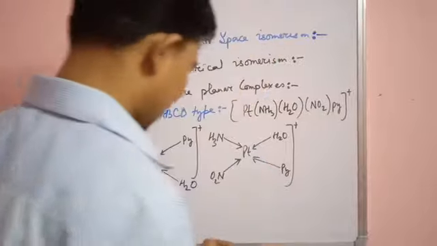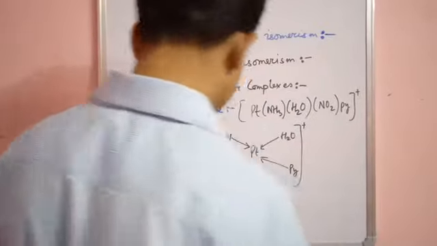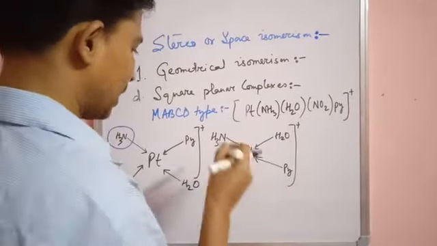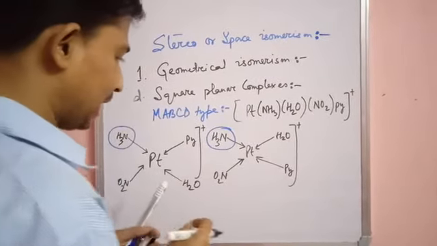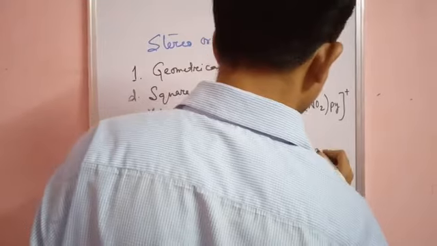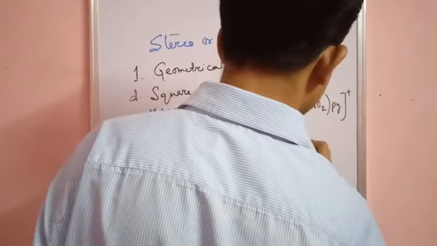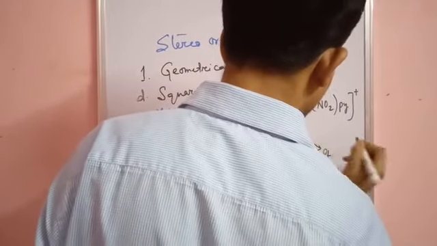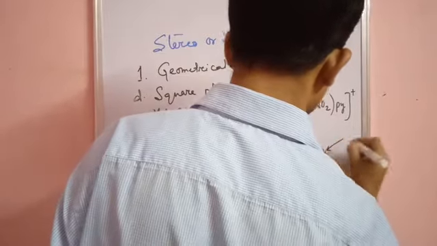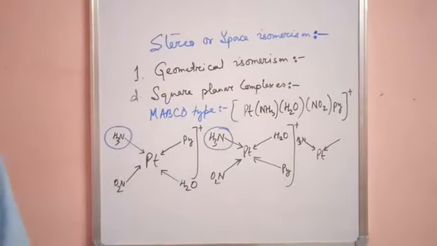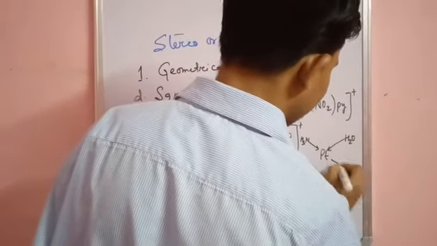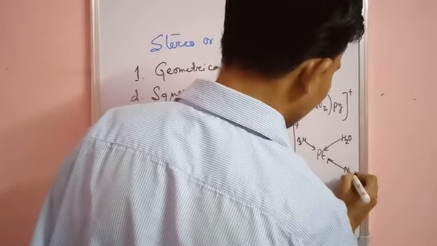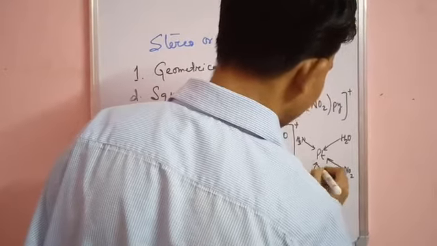Another complex, where NH3 is again fixed and I keep on rotating the other three ligands. So another will be Pt with NH3 fixed, then H2O, NO2 and py. See how I am rotating all the ligands.